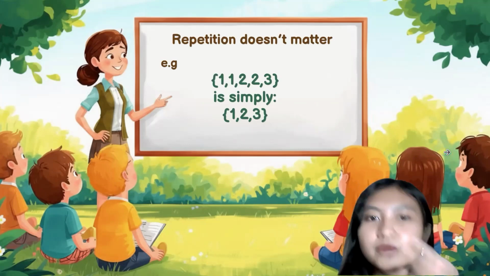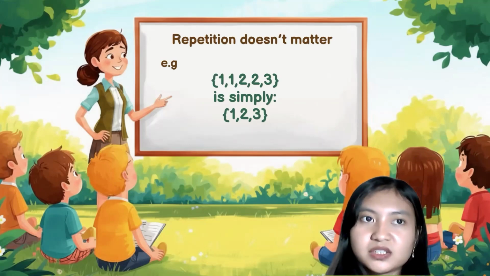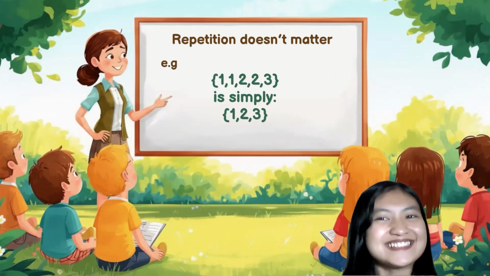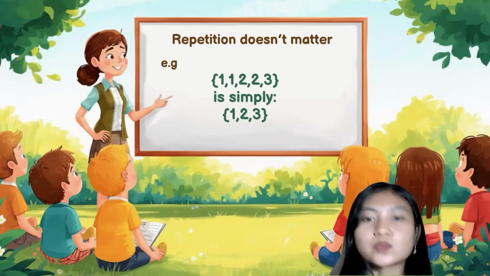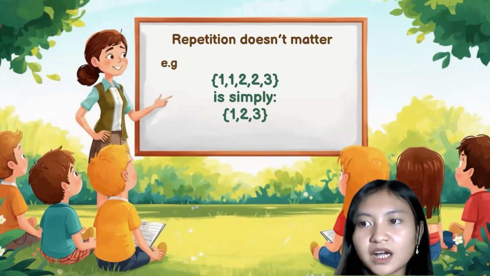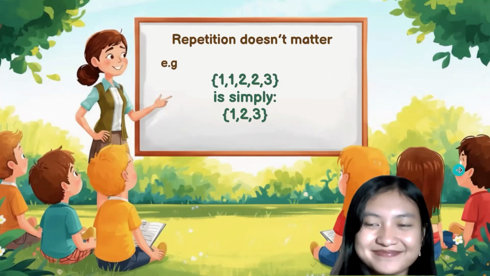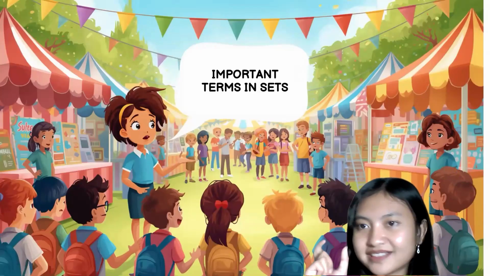The next rule is repetition doesn't matter. So whenever we have a set where the elements are 1, 1, 2, 2, and 3, we can simply write it down as 1, 2, 3. Okay, so we don't need to repeat them. We just write down the representative of each element. That's all about the rules in writing sets.